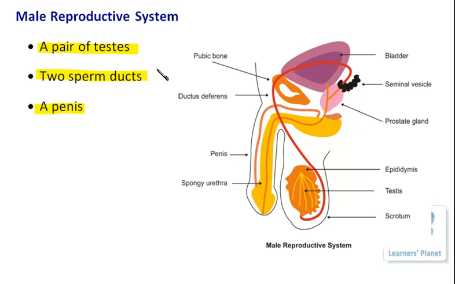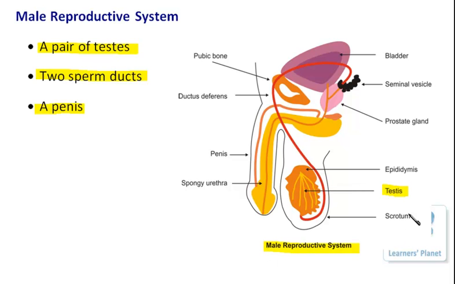Therefore in this picture you can see this difference: we have labeled it as testis because in this diagram only a single testis can be seen, right? So now let us discuss the entire male reproductive system.